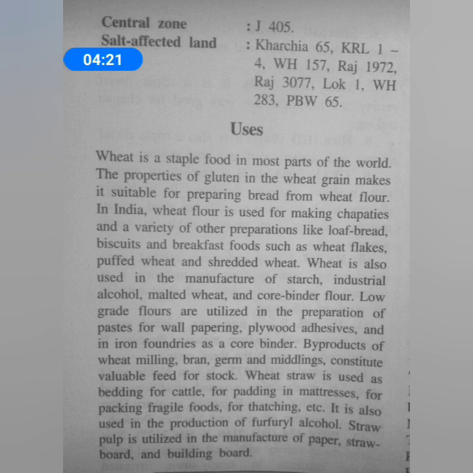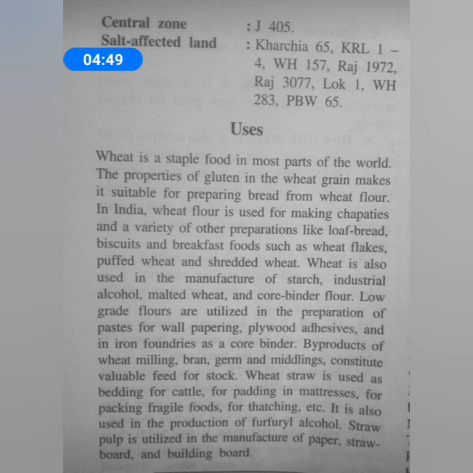It is a protein which is responsible for the elastic texture of dough. That is why, because of the presence of gluten in wheat grain, we can prepare bread from the wheat flour.